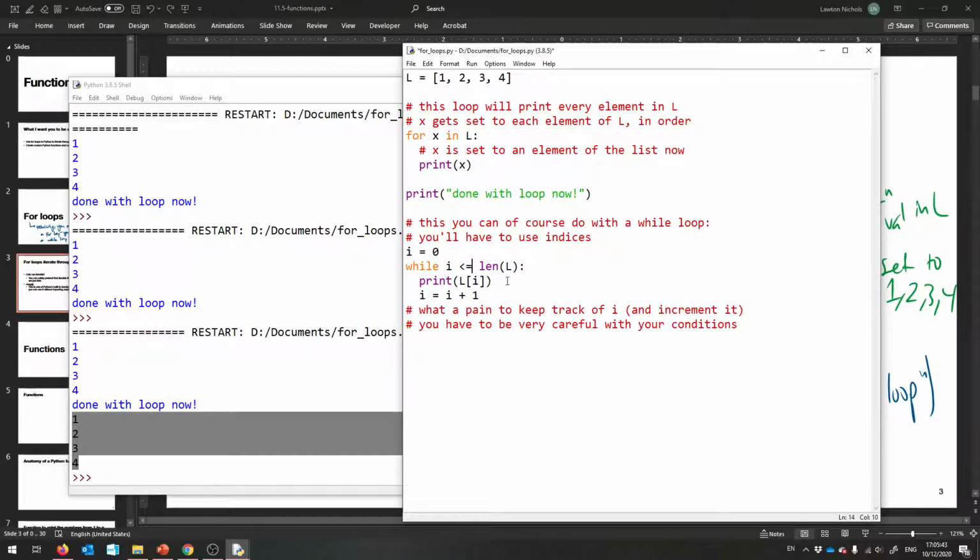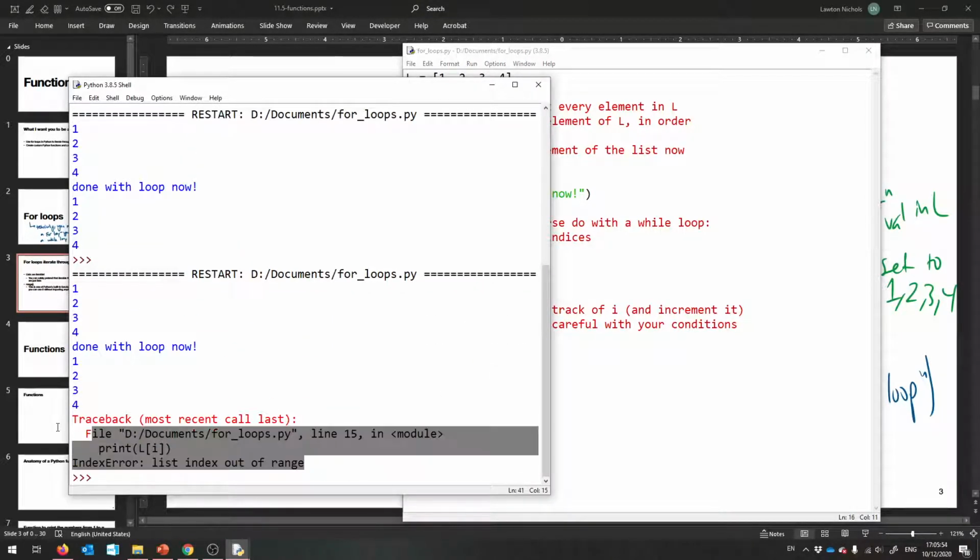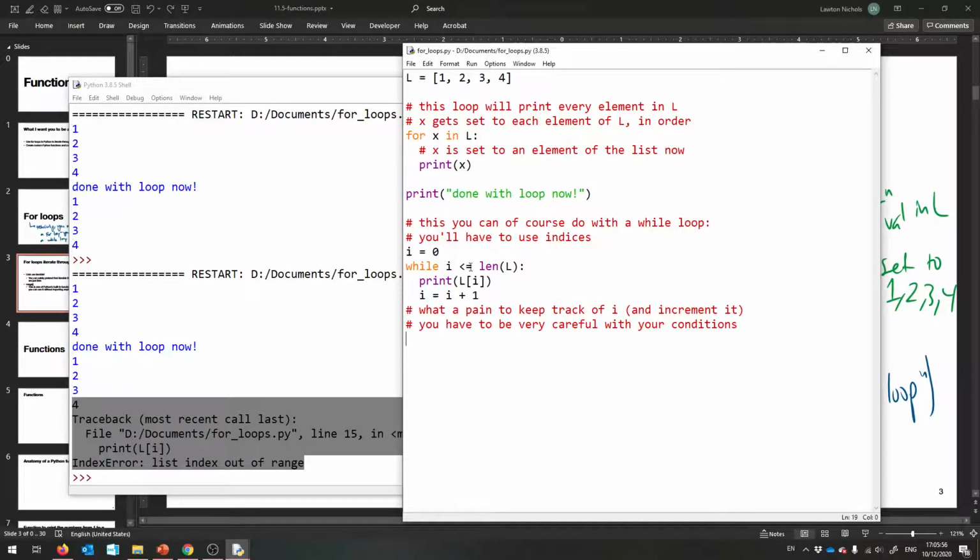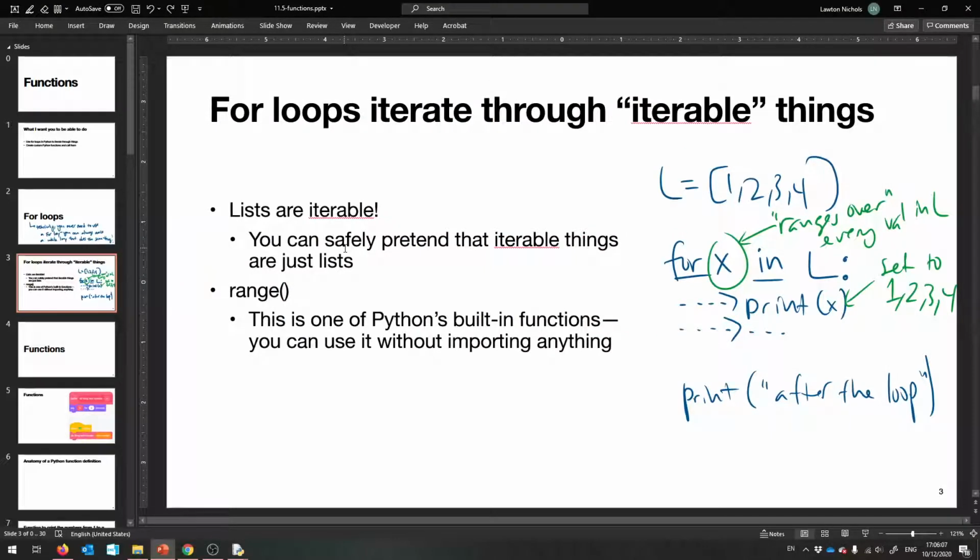So now it'll go one too many times, right? So it'll go between 0, 1, 2, 3, and 4, which doesn't exist. And so we'll get a runtime error. Ooh, list index out of range. That's no fun. So a for loop kind of saves your life in some cases. It only goes through the valid indices of the list because that's how it's set to do it. So that is a for loop.